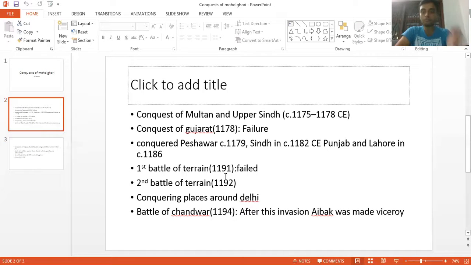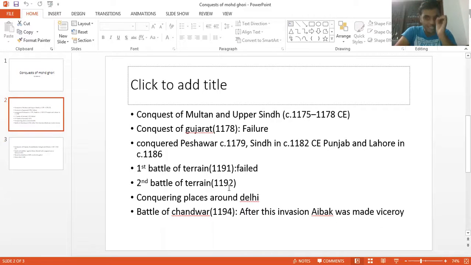But in that battle, Prithviraj Chauhan had won. But the grievous mistake Prithviraj Chauhan made was that he did not make any effort to garrison Tarba Hinda. So it gave Muhammad Ghori another chance to relocate his army and attack again. It happened in the next year. The second battle of Tarain took place in 1192 as anticipated.